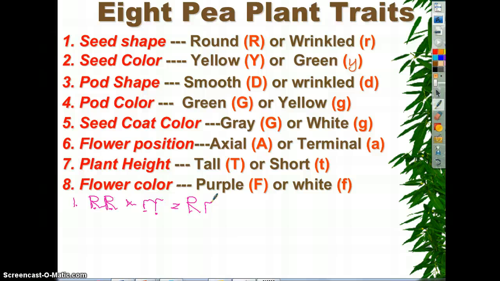And the way that this plant's going to look is round. We could do that with all 8 of these traits. So seed color, big Y crossed with little y, or pure yellow crossed with pure green. The child would be big Y, little y, or yellow.